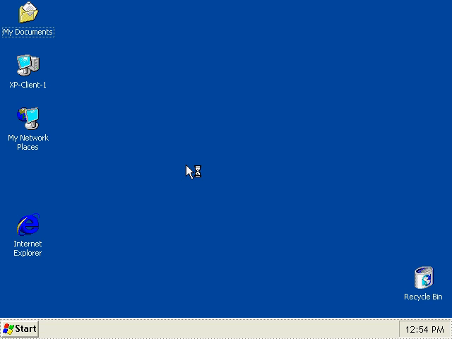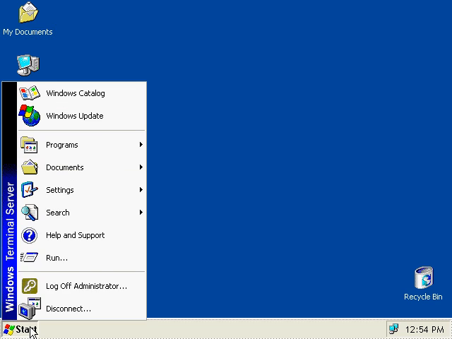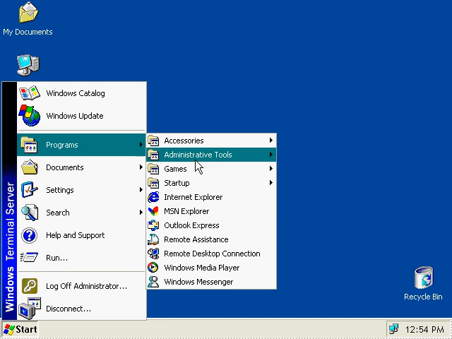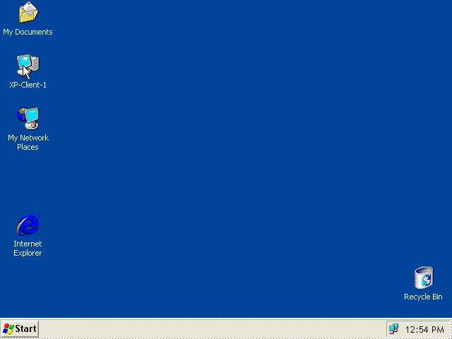I'm able to connect to my XP machine, and I've tried to differentiate each of these different systems with a different name. So I've just renamed my computer. You can see that this one is named XP-Client 1 and still says Windows Terminal Server because we've got a terminal session set up. But if you're familiar at all with XP, you should recognize some of the new features here. So this is indeed running XP.